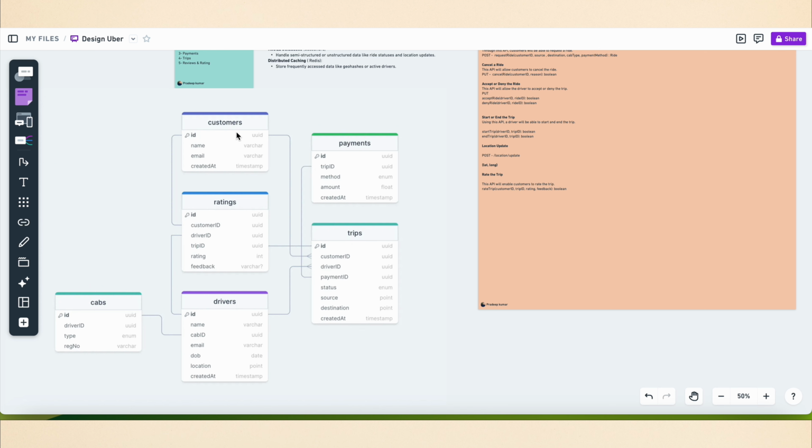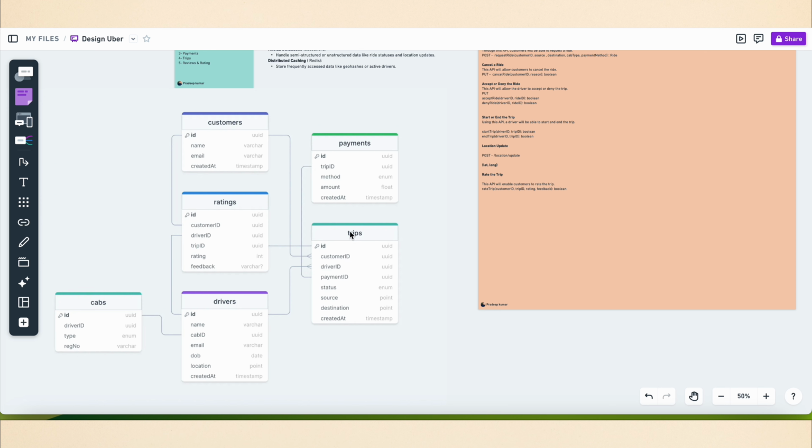So for example, in customers we should have ID, name, email, and for cabs, ID, driver ID, type, registration number. In case of drivers, ID, name, cab ID, email, DOB, location, created. Similarly, in payments we should have ID, trip ID, method, amount, created at.